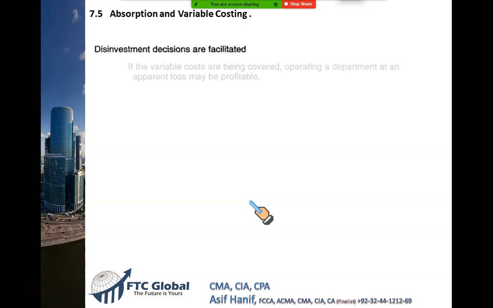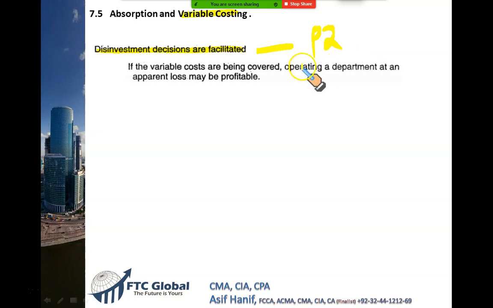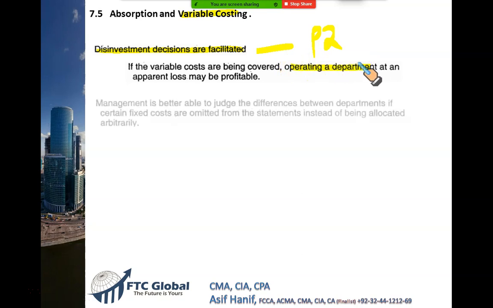Okay, then we have some other important points to be discussed. Variable costing is very helpful in deciding whether we should continue running our department or stop it. Right? So again, this is a CMA Part 2 area we will discuss there, how we decide under variable costing whether we should continue a department or close it. You will learn that.